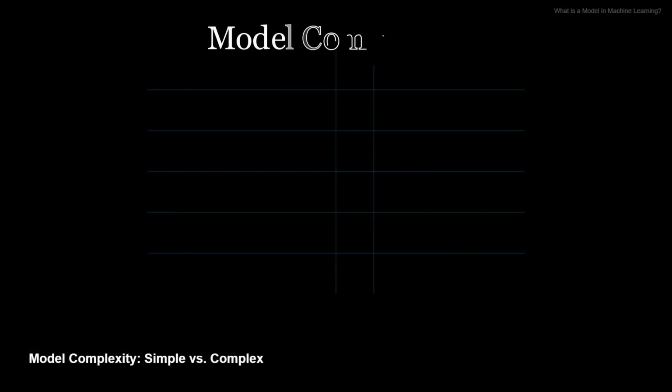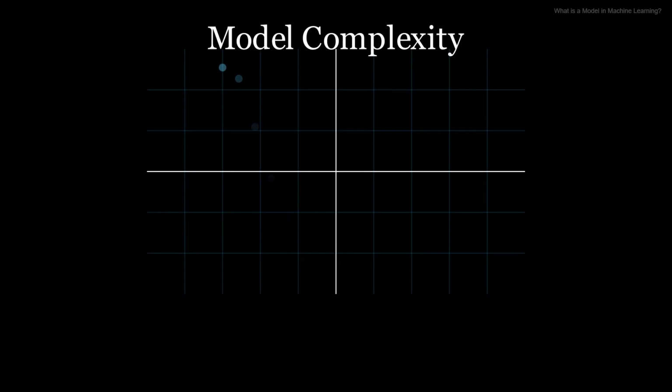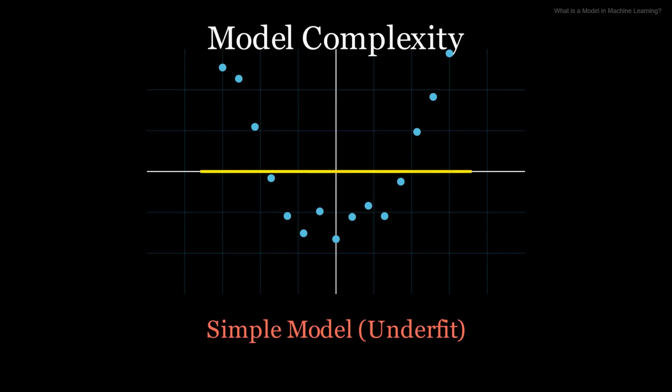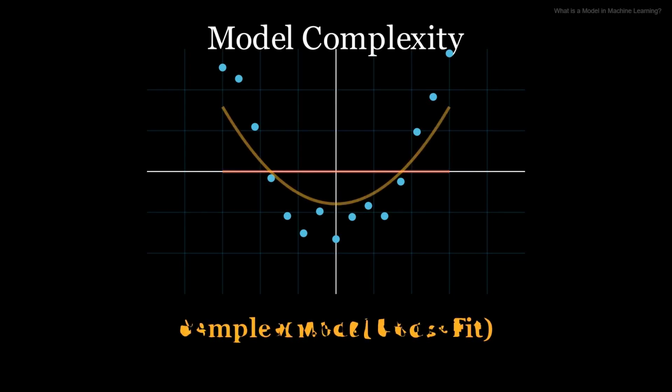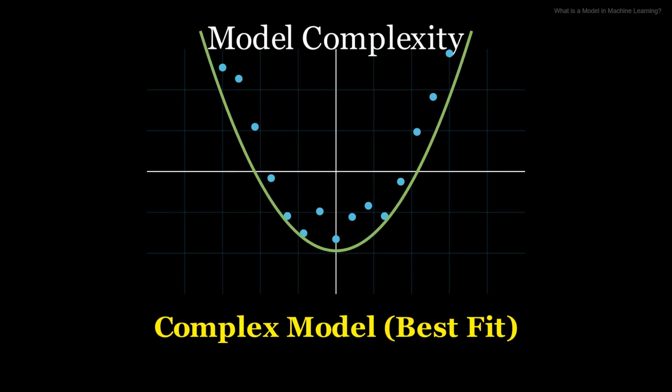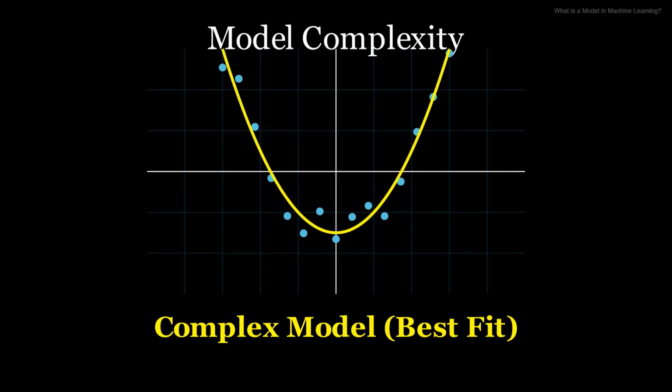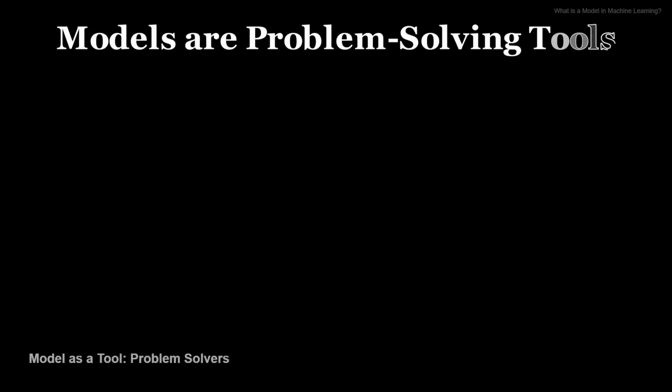Not all models are simple lines. Depending on the complexity of the problem and the data, models can range from straightforward linear equations to incredibly intricate neural networks with millions of parameters. A simple model might miss subtle patterns, while a more complex one can capture highly nuanced relationships. Choosing the right level of complexity is a key challenge in machine learning, ensuring the model is powerful enough without becoming overly complicated. Ultimately, a machine learning model is a powerful tool, built and trained to solve a specific problem.